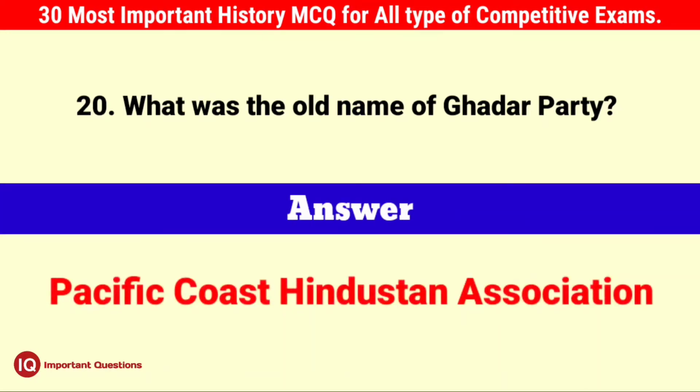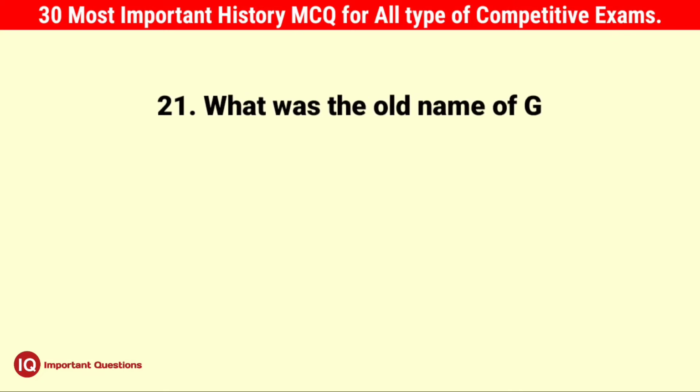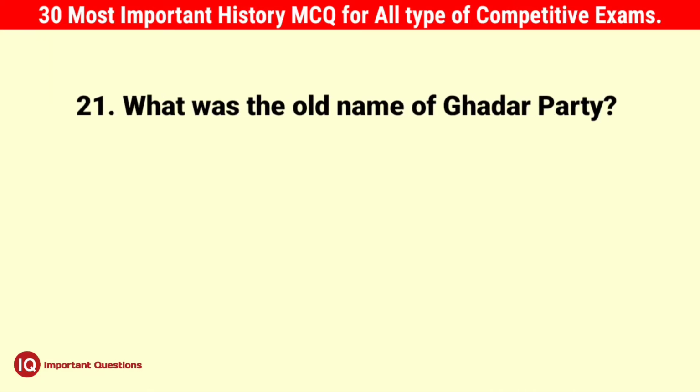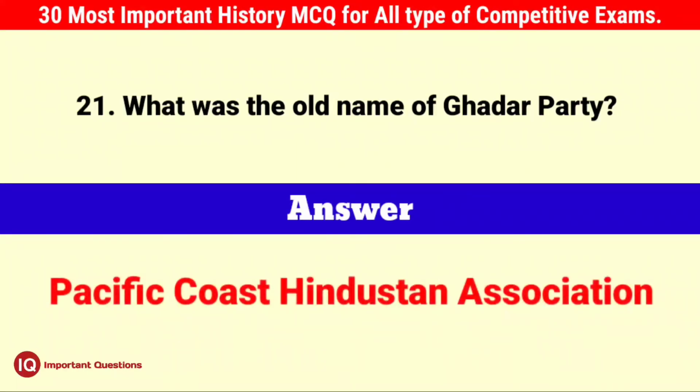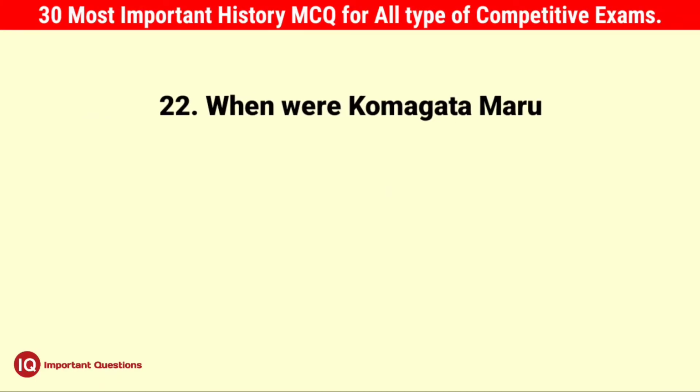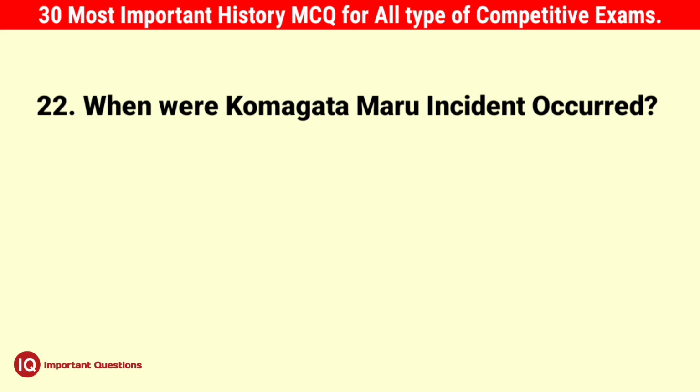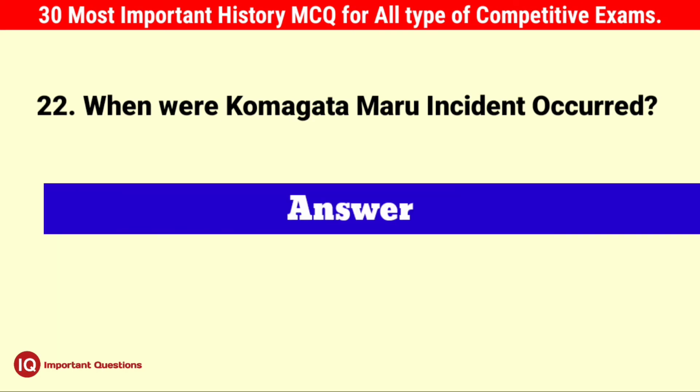Answer, Pacific Coast Hindustan Association. Question number 21, what was the old name of Ghadar Party? Repeat ho gaya question. Pacific Coast Hindustan Association. Question number 22, when did the Komagata Maru incident occur? In 1914.